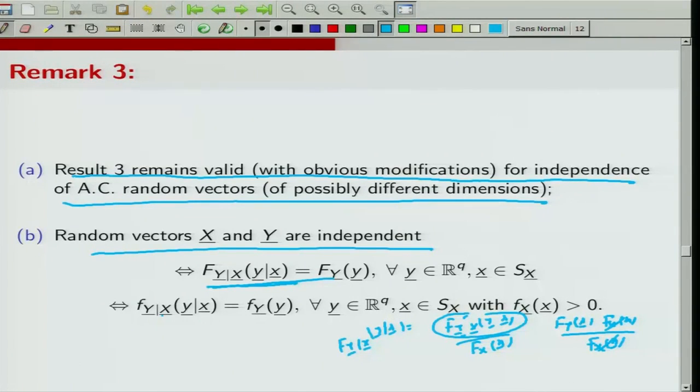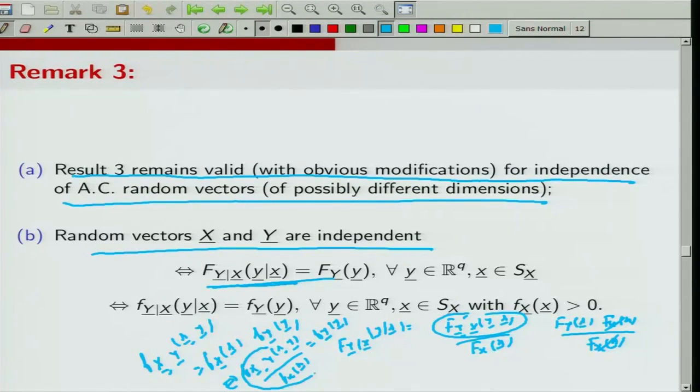Similarly, X and Y are independent if and only if, because we have seen that they are independent if and only if the joint PDF is the same as f_X(x) into f_Y(y), which is equivalent to saying that f_{XY}(x,y) divided by f_X(x) is the same as f_Y(y).